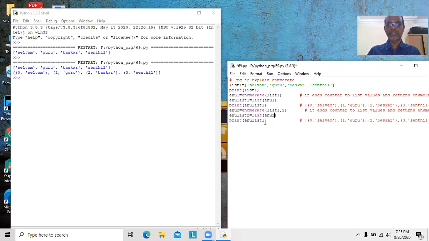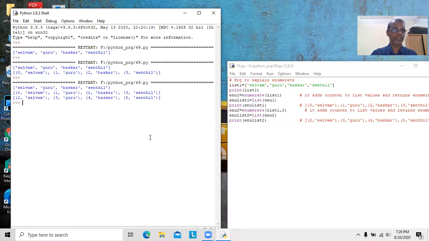The list function converts ENU2 into a list which contains a list of tuples. The first tuple is assigned 2, then 3, 4, 5. Instead of 0, it should be 2, since the start value is 2. Here 3, here 4, and it should be 5. Now we will see the values. See here: 2, 3, 4, 5, since we are giving the start value as 2. This is the usage of enumerate.